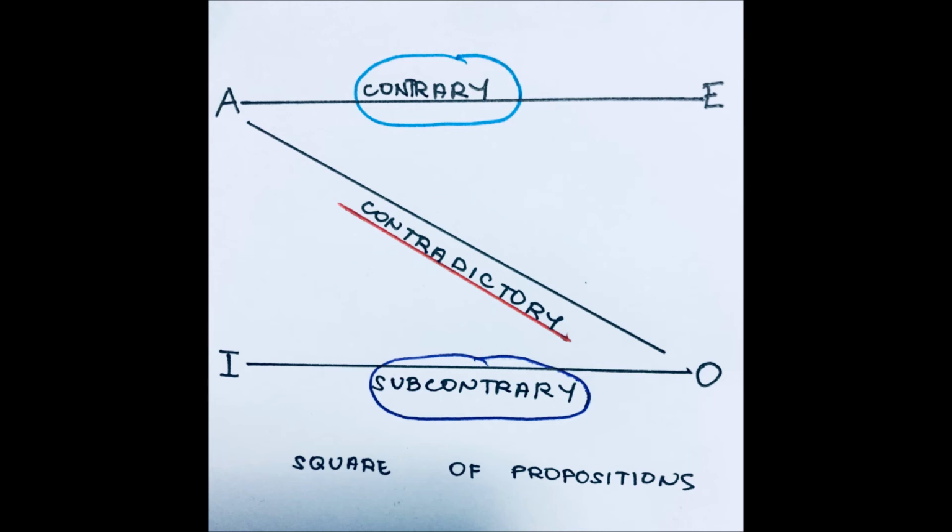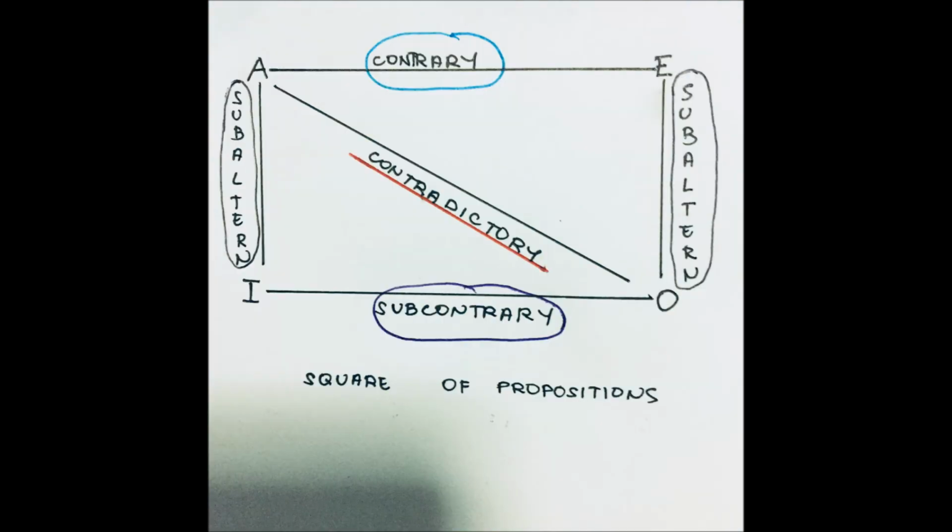Lastly is the subalternation. It's the relation between two propositions which have the same subject and predicate terms and quality, but differ only in quantity. Since subalterns differ only in quantity, they assert the same truth as their universals, because what is asserted universally of a class applies also to all members of that class. On the other hand, a predicate applied only to a part of a class does not necessarily extend to the rest of the class. It is not really an opposition because there is no disagreement between the propositions.